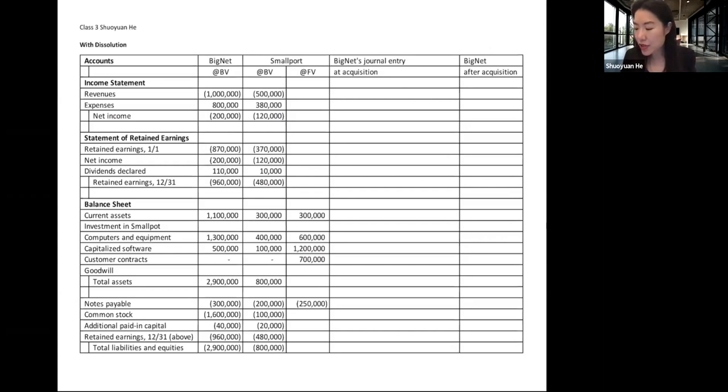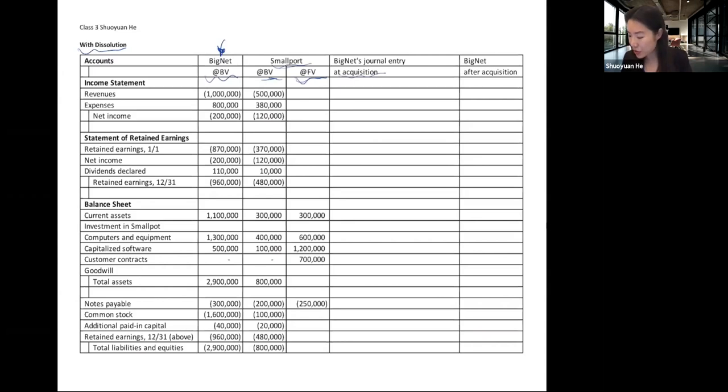So in the dissolution situation, this column is actually the same as what you saw on your PowerPoint. We have Big Net's book value, and then we have Small Pot's book value and fair value. And the journal entry, if Big Net is paying more to acquire Small Pot, Big Net's journal entry at acquisition is going to move all of Small Pot's assets and liabilities to its book and record them at their fair value. So specifically the journal entry, this is just to repeat what we just said.